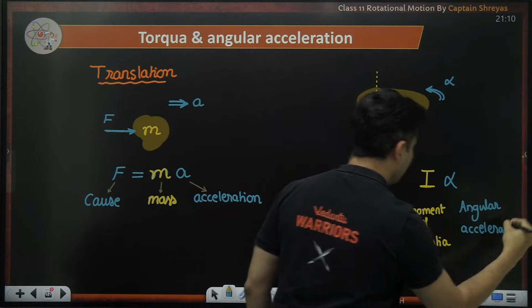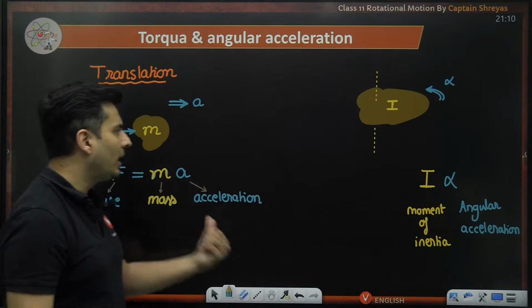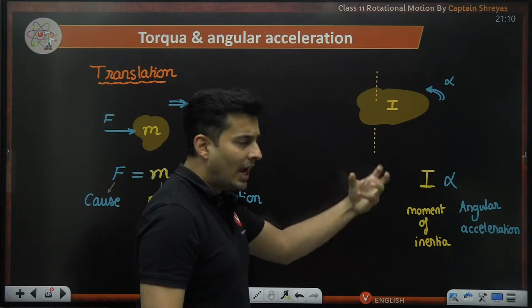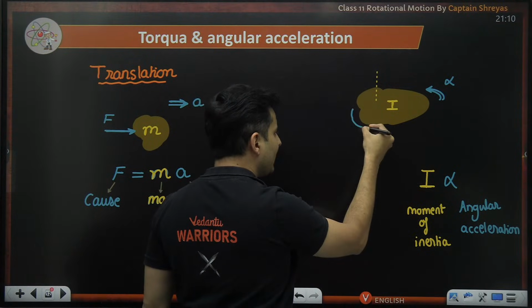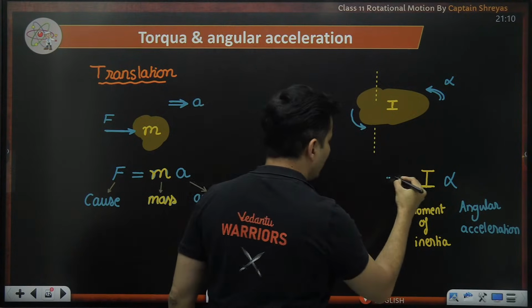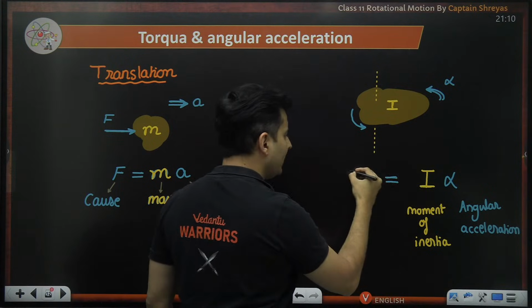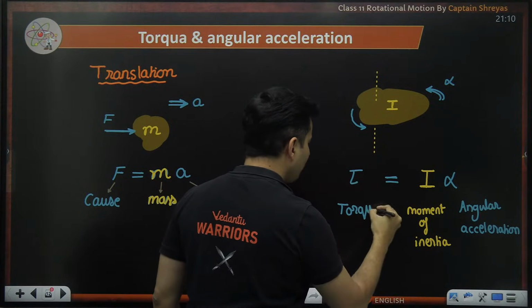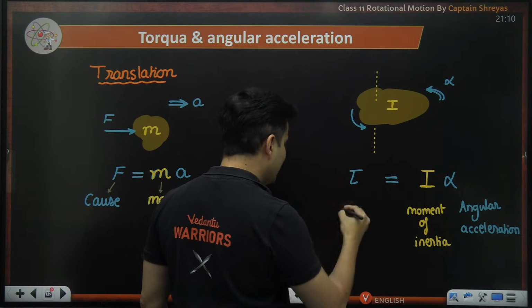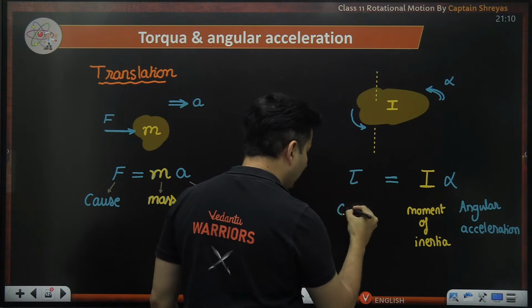You can see a lot of similarities. Instead of mass into a, you have moment of inertia into angular acceleration. Then what you are providing, the reason for it to rotate, to change its speed, is tau, which is nothing but your torque. It is your cause of rotation.